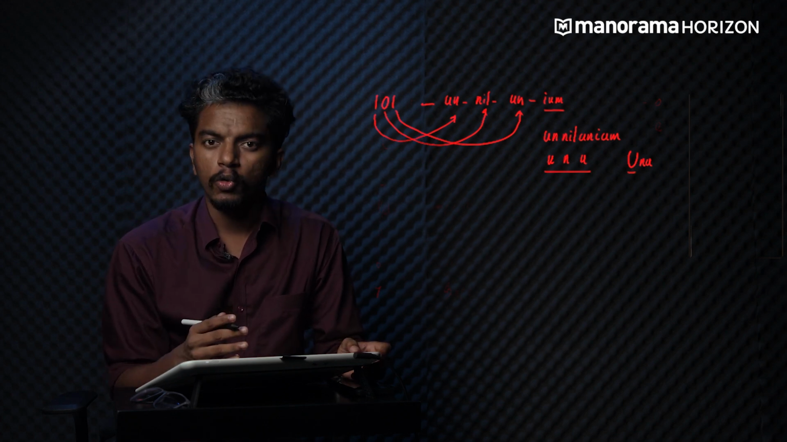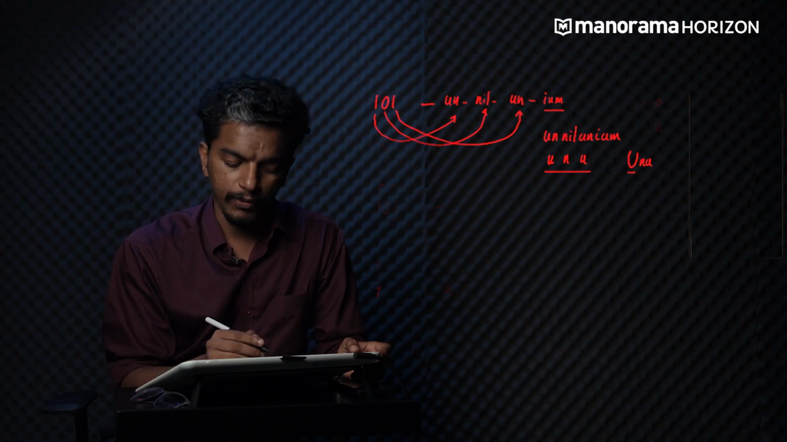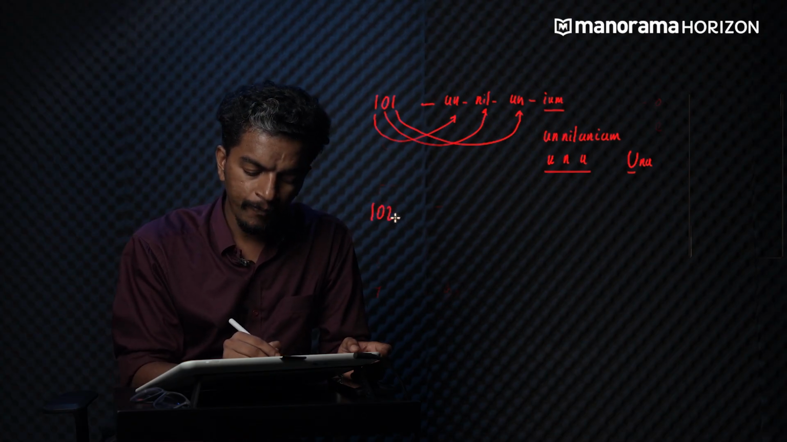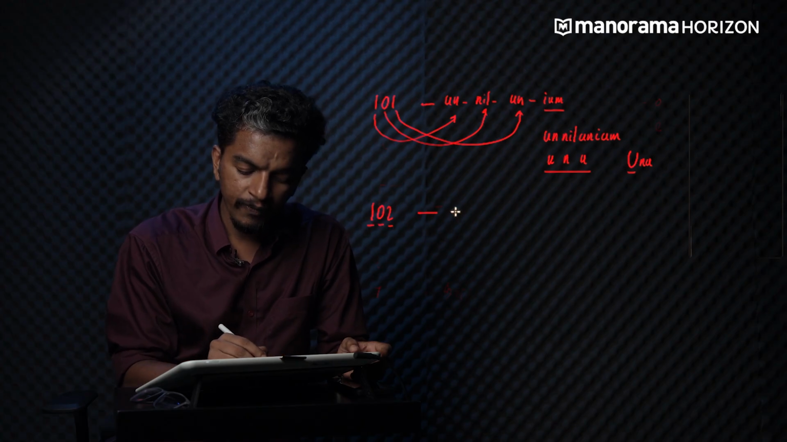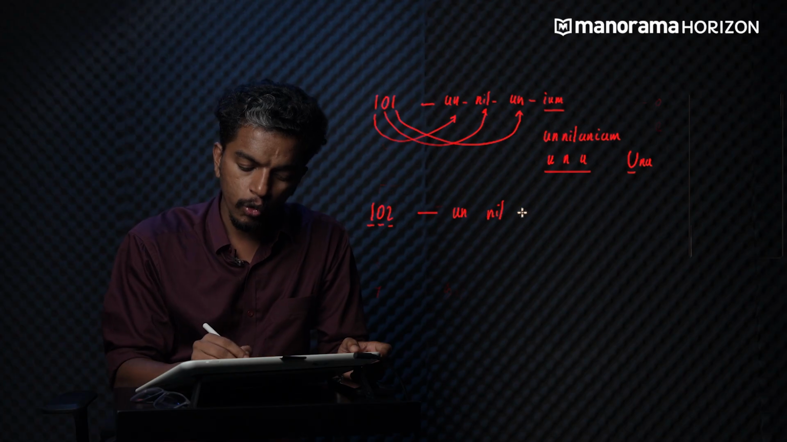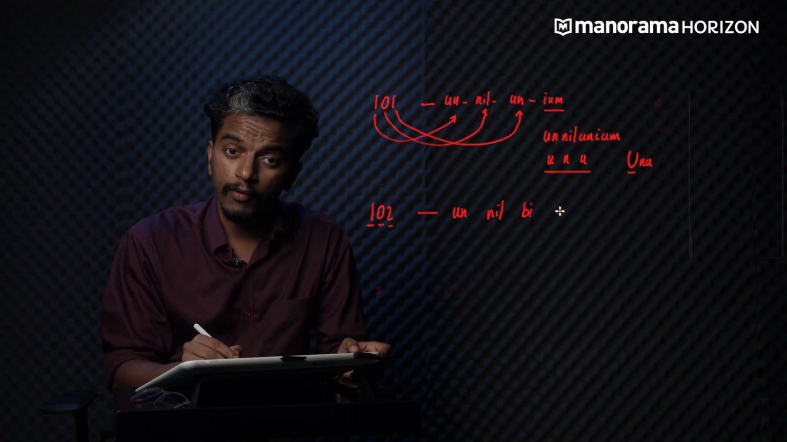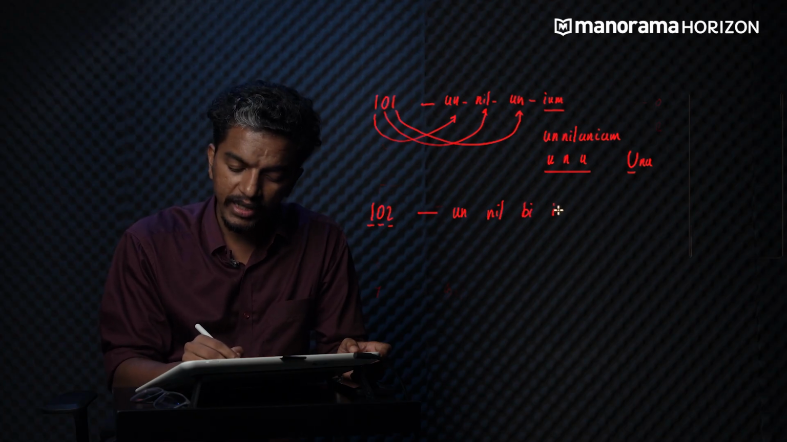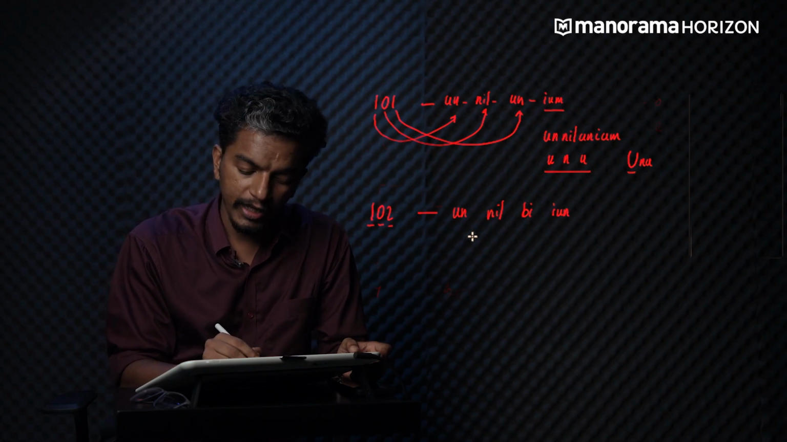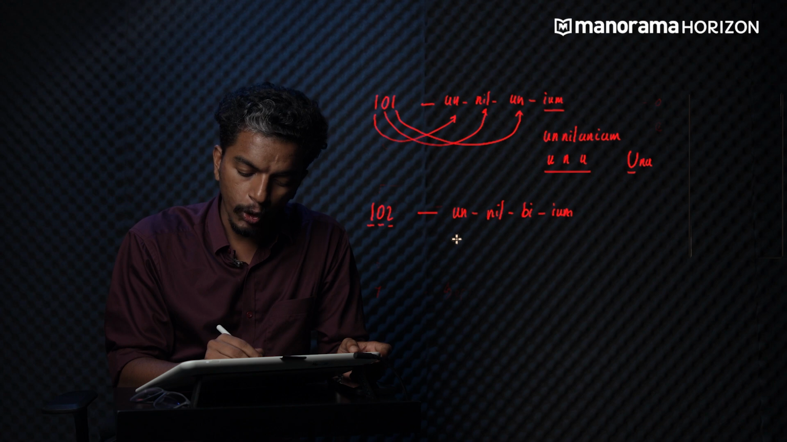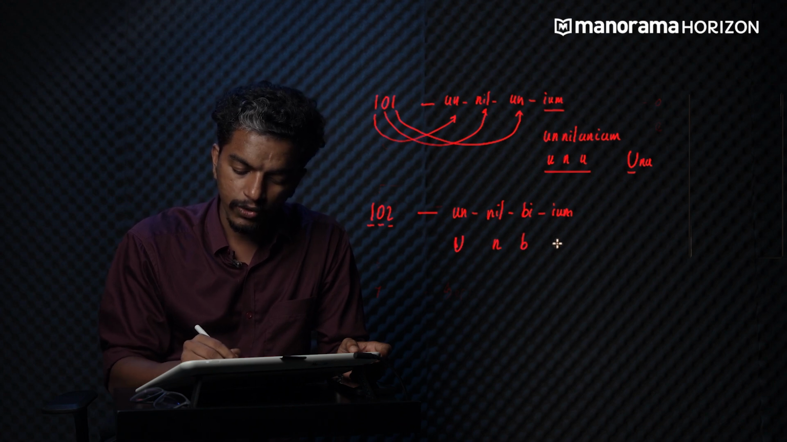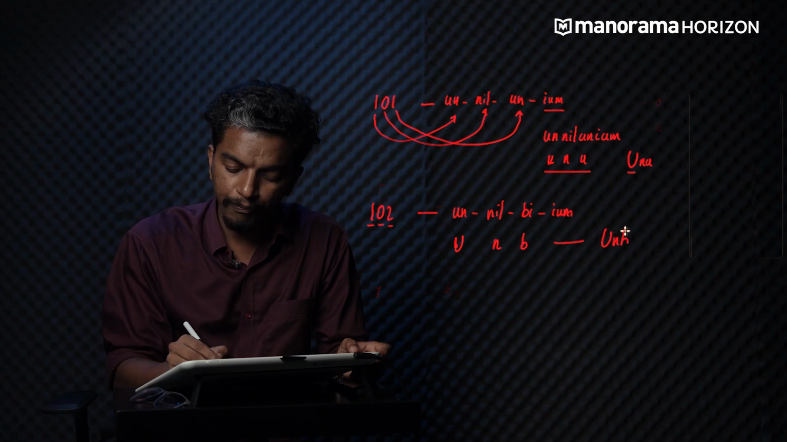Okay, so now let's discuss one more example. For 102, what will be the name? As you can see, there are 3 numbers, right? For 1, we will write un. For 0, we will write nil. For 2, we will write bi. What will be the final suffix? Yes, it will be ium. So the name will be un, nil, bium, which will be denoted by U, N, B.